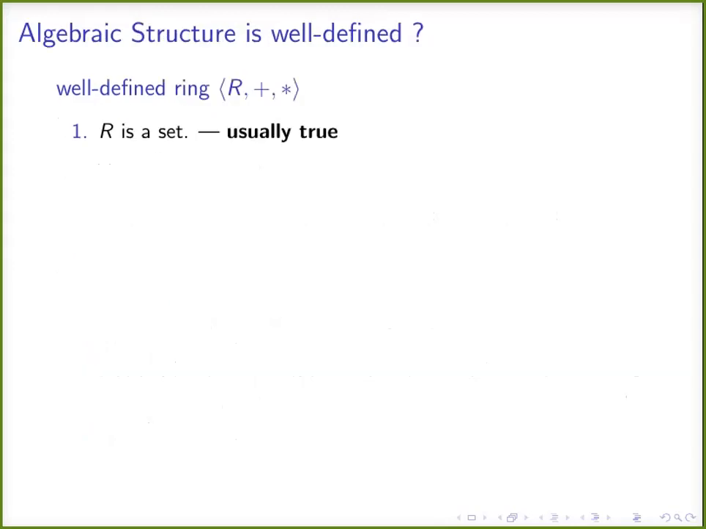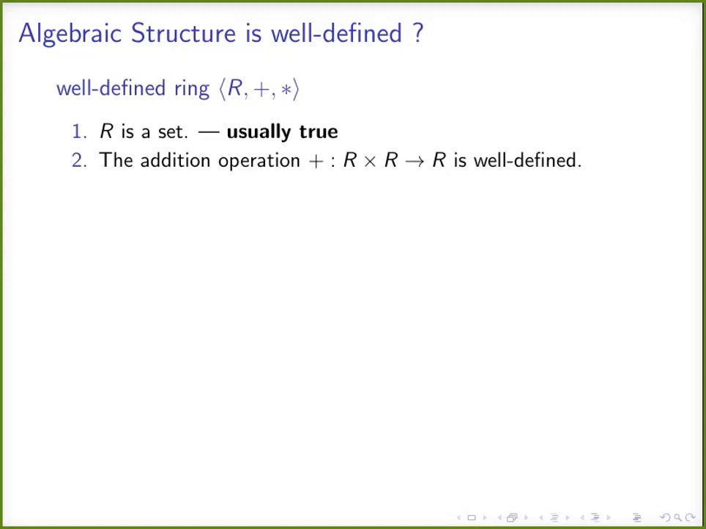Now we will proceed to algebraic structures. When do we say that an algebraic structure is well defined? Since we are going to deal with the endomorphism ring, I will give an example of a ring. We know that a ring has a set R, ring addition plus, and ring multiplication star. Now, R is a set. This is usually true for all our proofs.